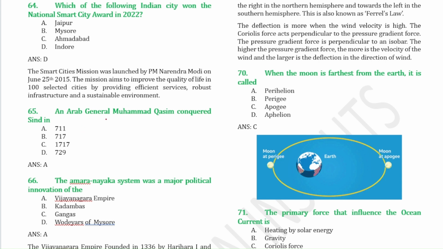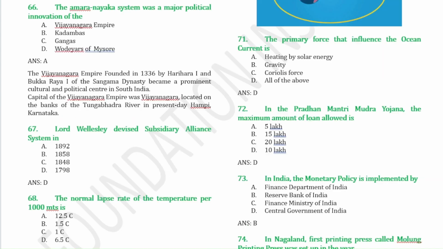Next, an Arab general, Muhammad Bin Qasim, conquered Sind in 711. Next question, the Amara Nayaka system was a major political innovation of the Vijayanagara Empire. This empire was founded in the year 1336, so this year is important, by Harihara and Bukka, who were brothers of the Sangama dynasty.